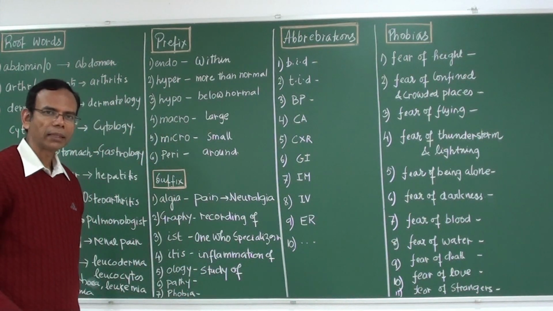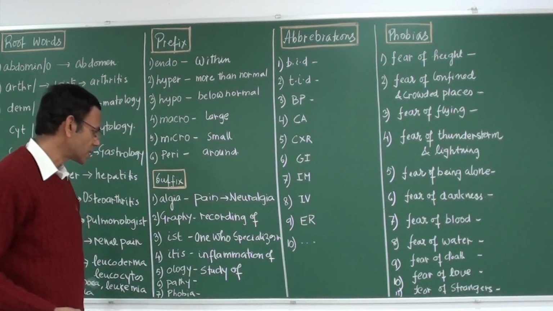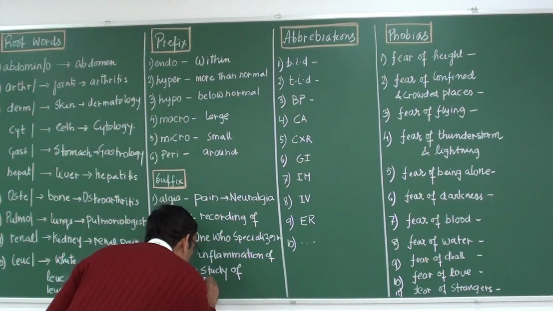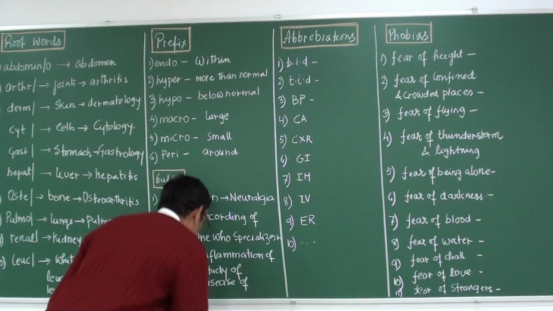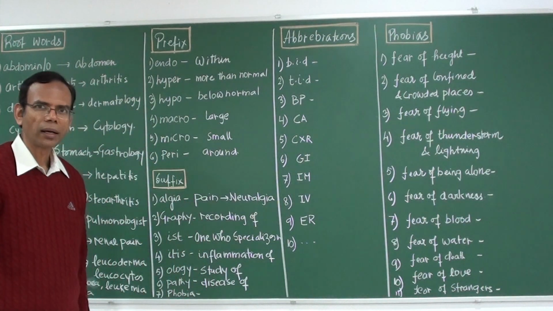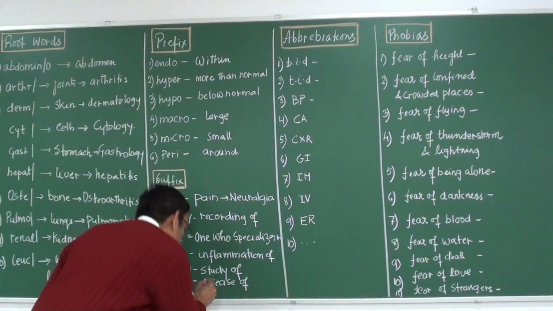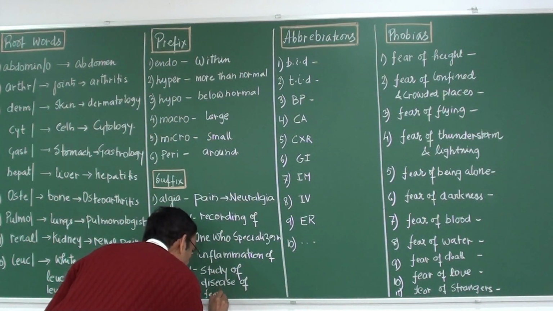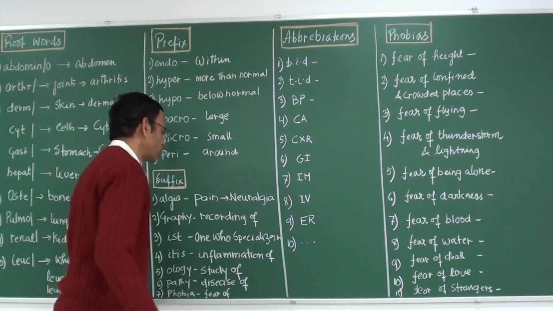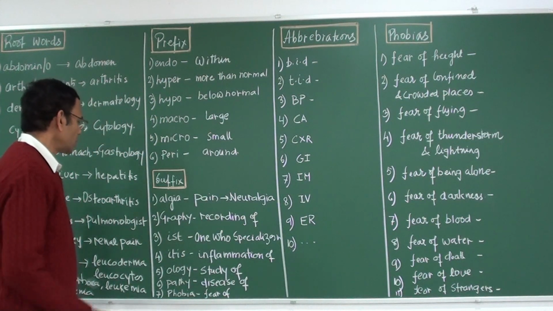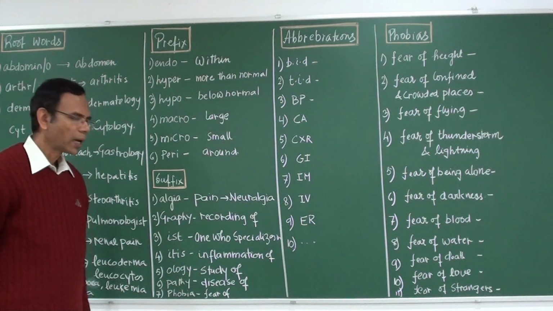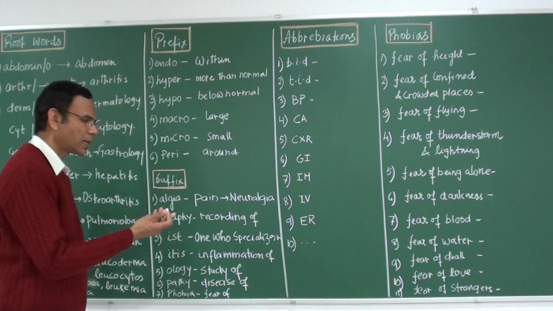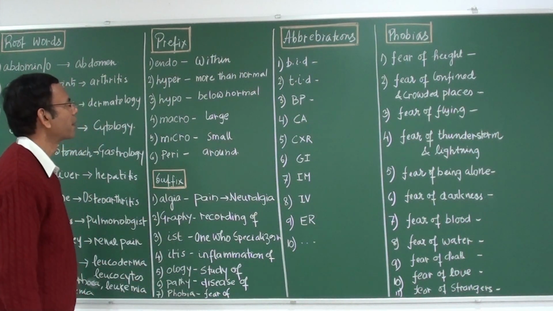Pathy means pathos, that is, a disease of. Phobia means fear of. So again, you can write some 5 more suffixes and write their names and maybe associated words.